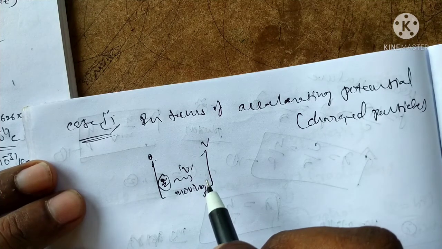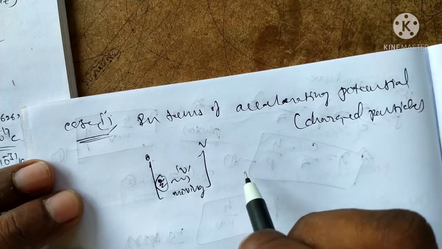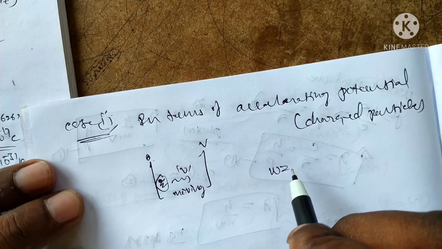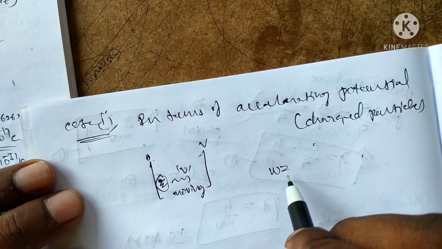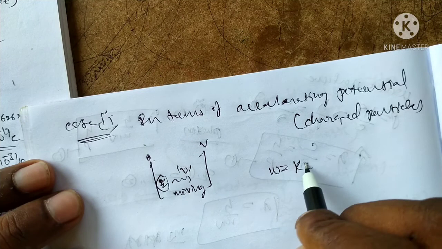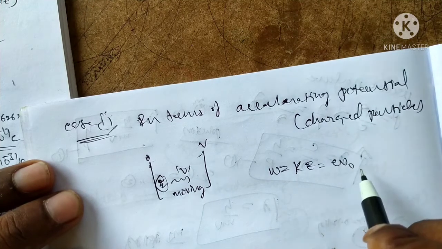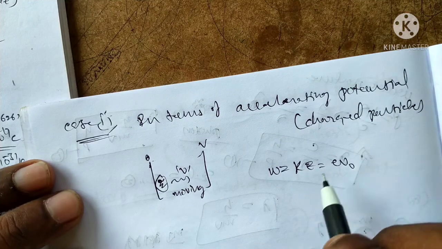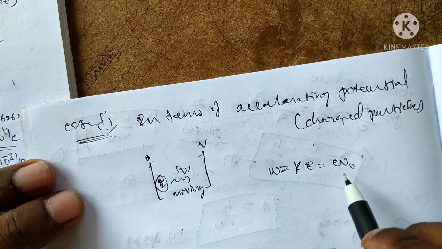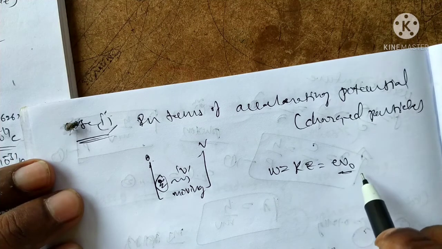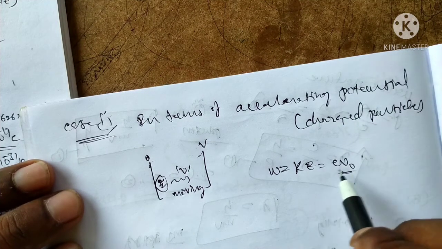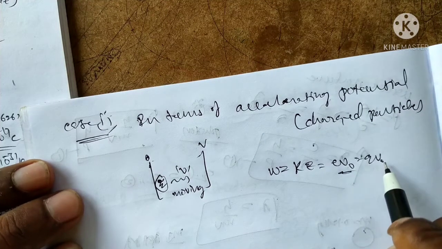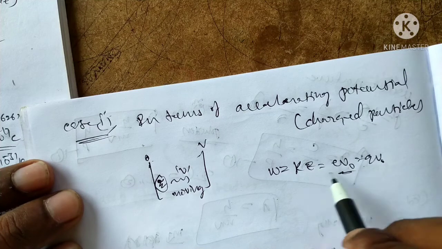According to the photoelectric effect, the work done by the potential is equal to the kinetic energy, that is eV naught. The work done equals the kinetic energy of the potential, that is eV naught. This charge gives qV or eV naught. This qV value is substituted in equation number 1.